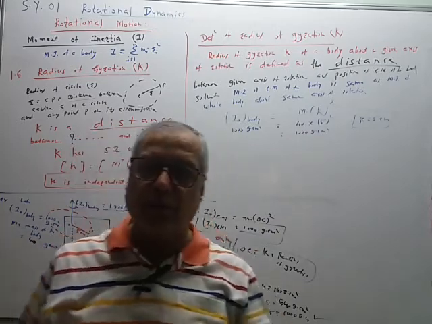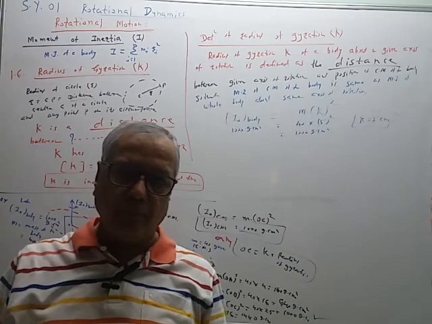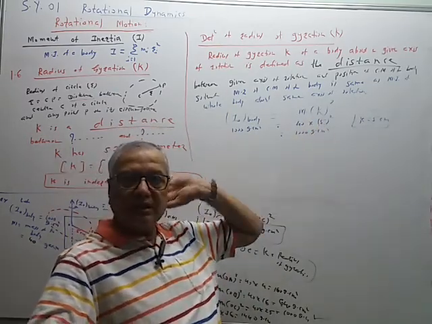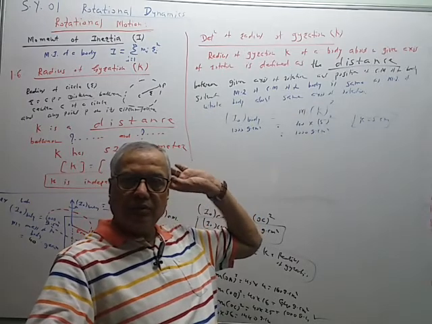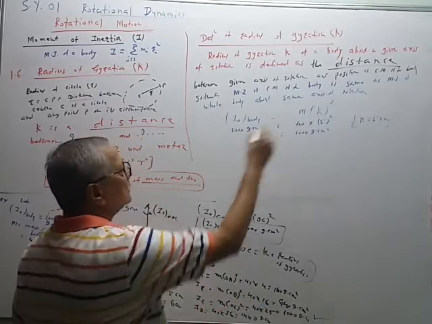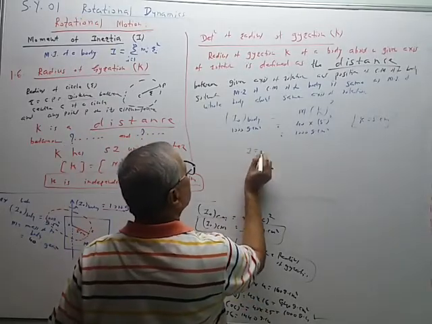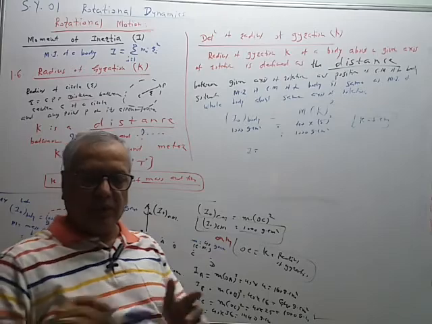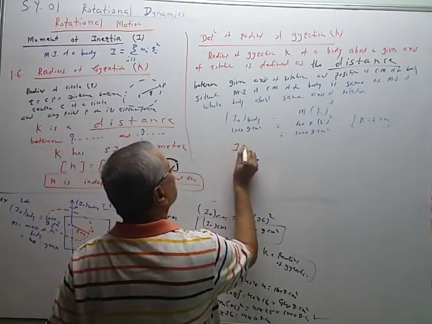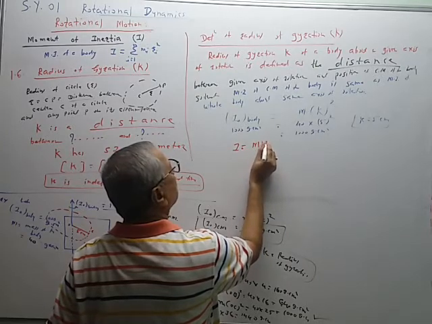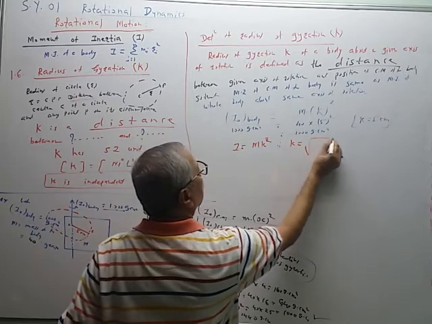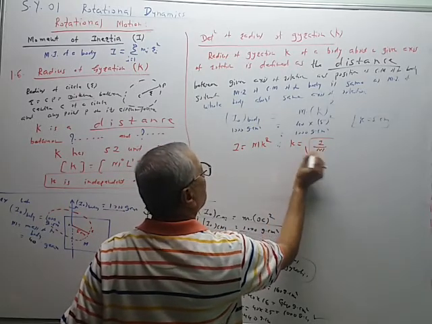So as the axis of rotation changes, the MI changes, therefore radius of gyration changes. So radius of gyration depends upon the position of the axis of rotation. So if you use this formula, then what is the relation? I is equal to mk square. Therefore K is equal to under root of I by m.